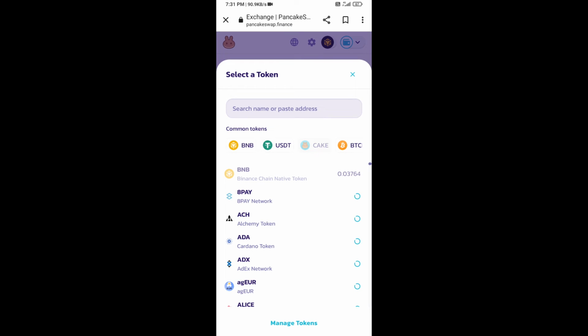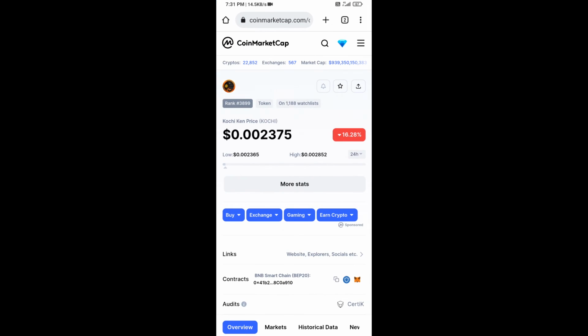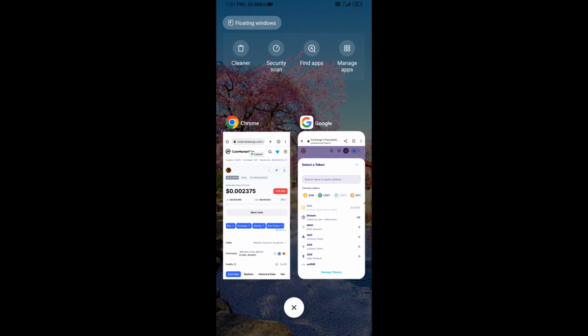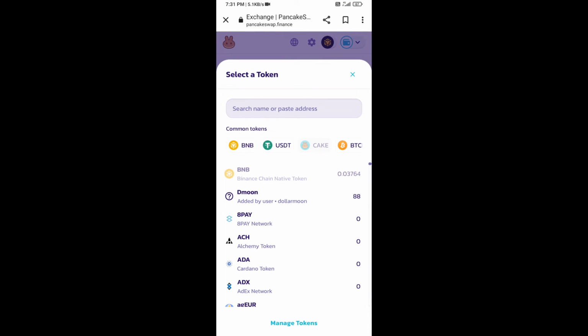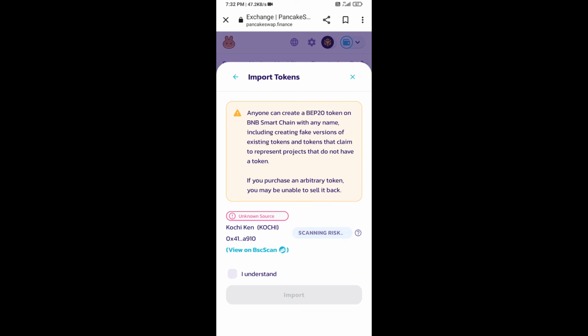After that, you will open the Kochi Cane token smart address, and you will open Kochi Cane token on CoinMarketCap. Now here you will copy this address and paste here. Click on import. Click on I understand and re-click on import.